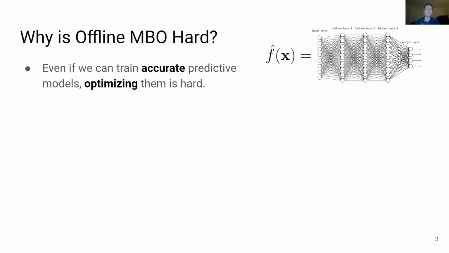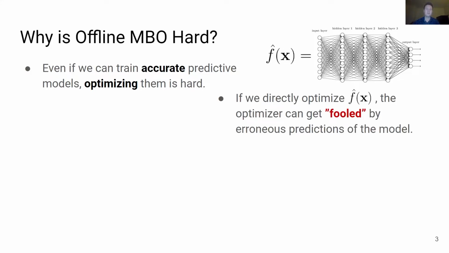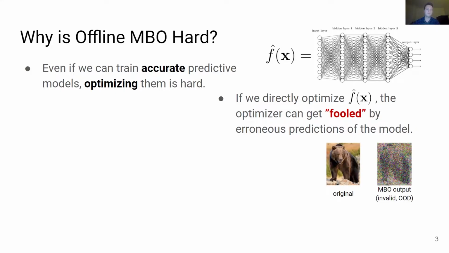Suppose we train a powerful predictive model using modern deep learning techniques that is able to make accurate predictions on training and validation sets. If we were to directly optimize the predictions of such a model, the optimizer can get fooled by erroneously high predictions from the model. When this happens, the quality of solutions found by the optimizer degenerates, like this adversarial example generated from a picture of a bear, which is out of distribution.